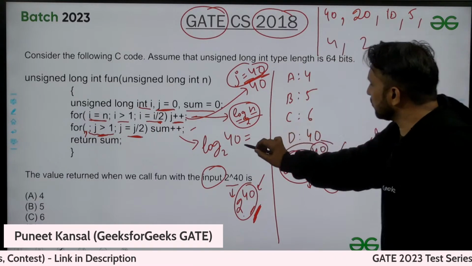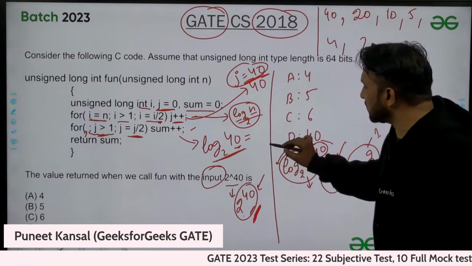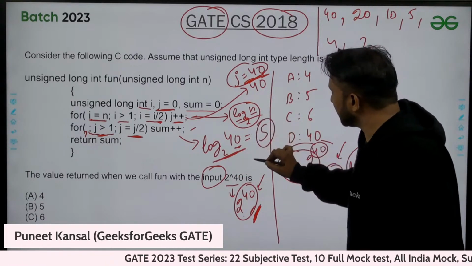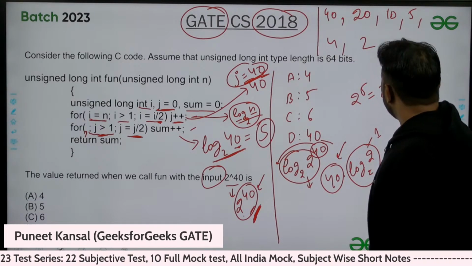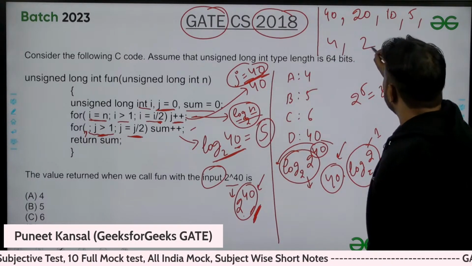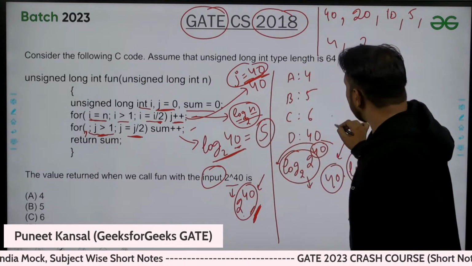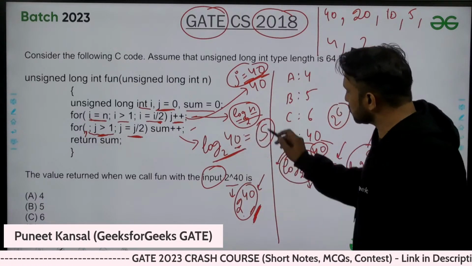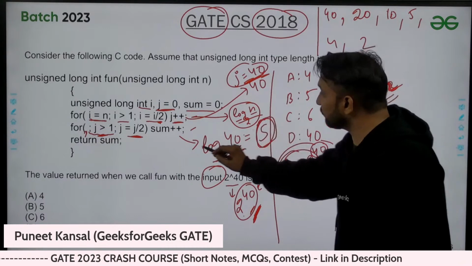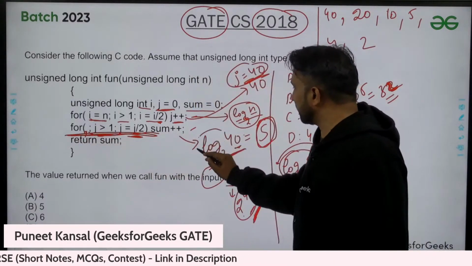Okay, so even you can say here, this will execute, log of 40 is actually how much? That is 5, 2 power 5 is actually 32. After that, it will cross the 40. If I say 2 power 6, this will cross the 40, so that should not cross the 40. So this loop will execute 5 times, log of 40.